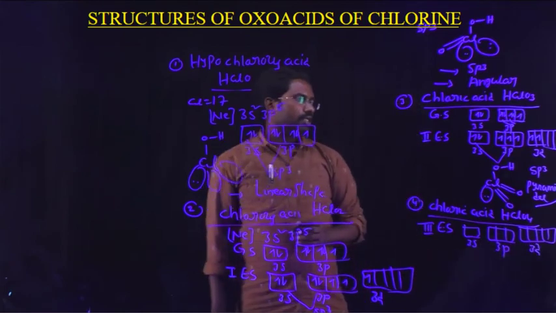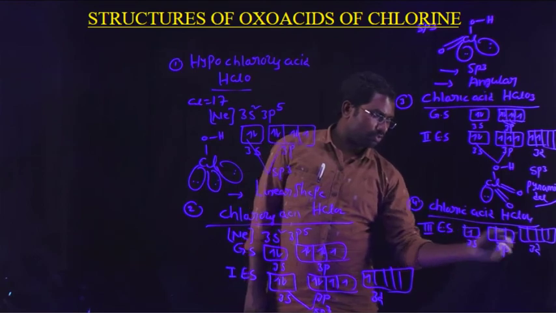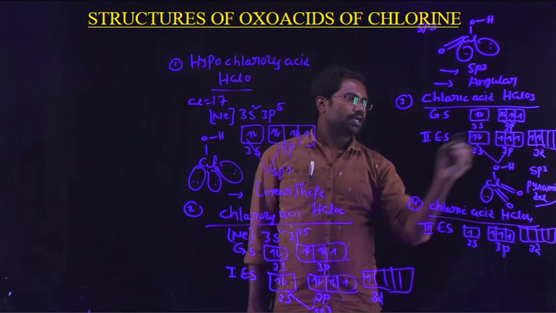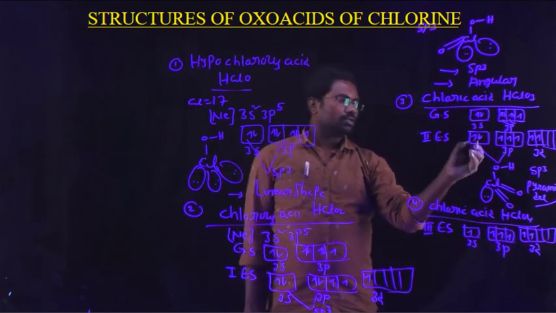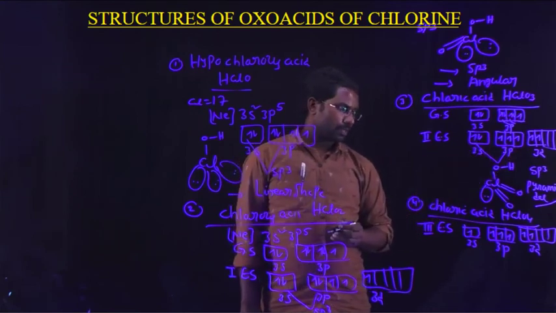In the third excitation, one of the electrons from the 3s orbital migrates to 3d.